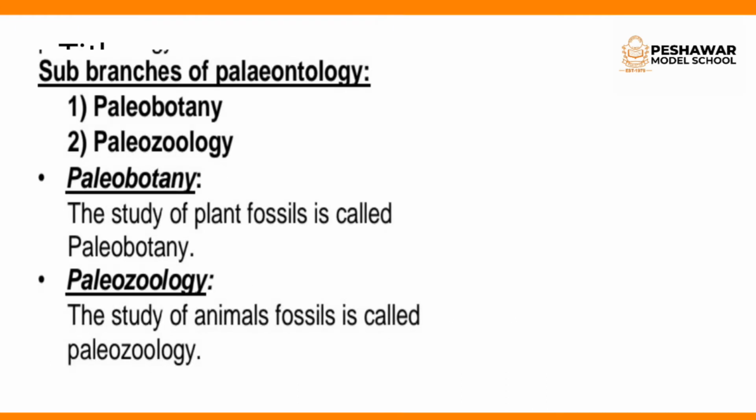Clear? There are two sub branches of paleontology, the paleobotany and the paleozoology. If you remember, in the main or major branches of biology we discussed the botany, zoology, and microbiology. So what is botany? Yes, the study of plants is known as the botany, while the study of animals is known as zoology. So definitely it is clear from its name that the paleobotany is the study of plant fossils. Clear?